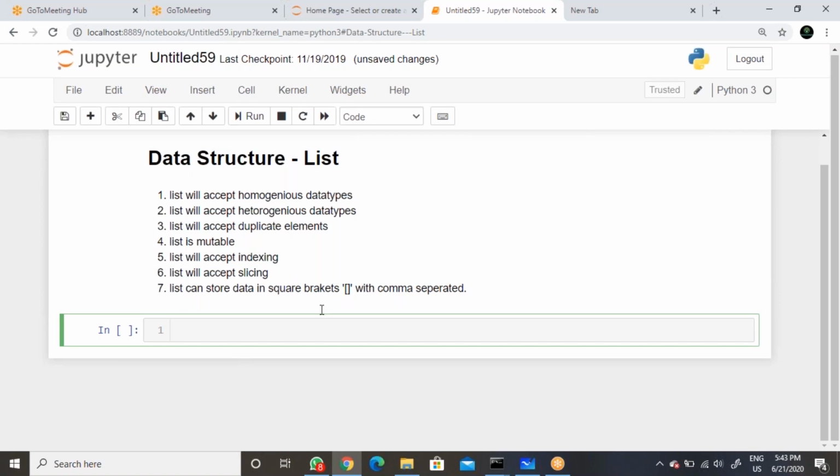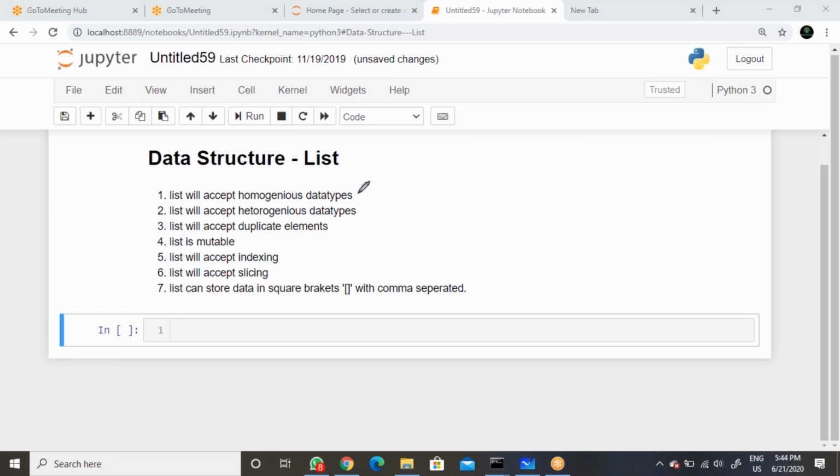And now let's talk about the list data structure. So we have four data structures: list, tuple, set, and dictionary. Now let's discuss the list data structure. Before entering into it, we need to understand a few important concepts.